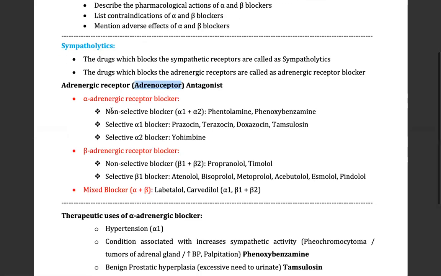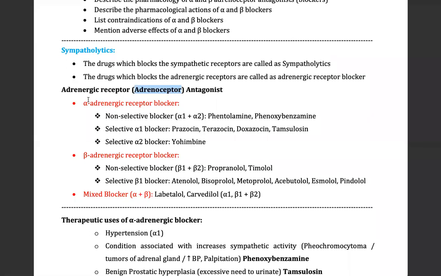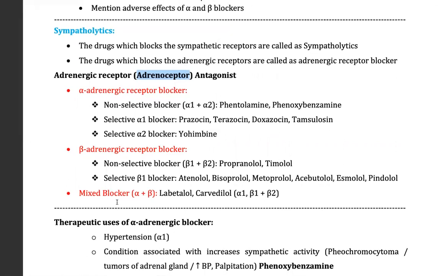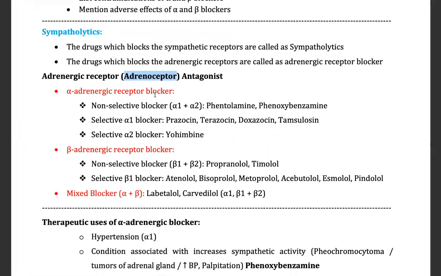These are classified into three categories. Some drugs only block alpha adrenergic receptors. Some drugs only block beta adrenergic receptors, and some drugs block both, mixed blockers, that is alpha and beta adrenergic receptors. Which are the alpha adrenergic receptor blockers? These are the drugs which block only alpha adrenergic receptors.